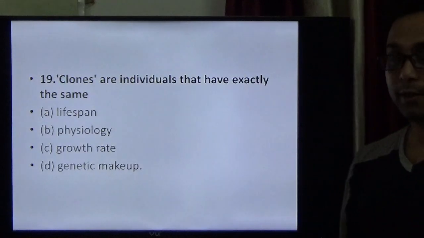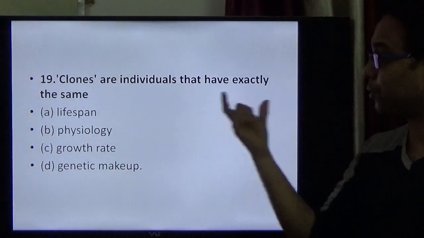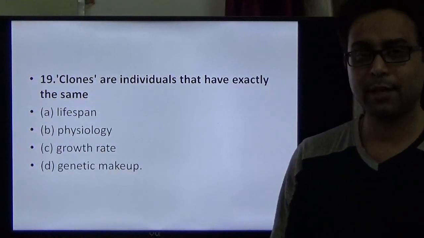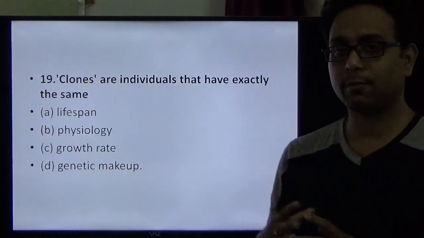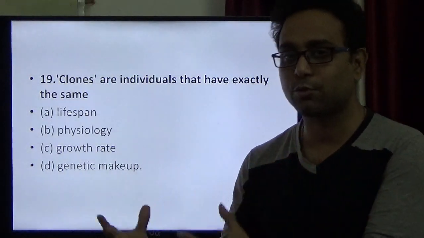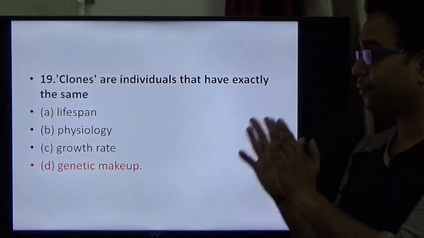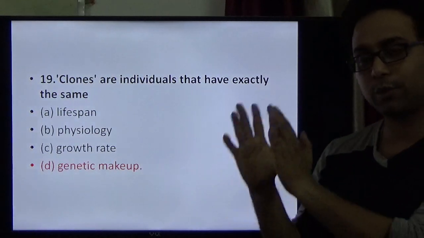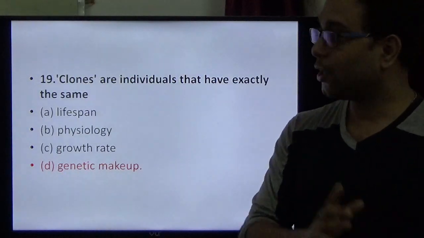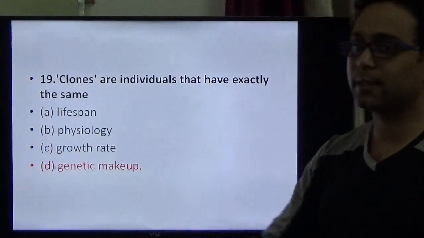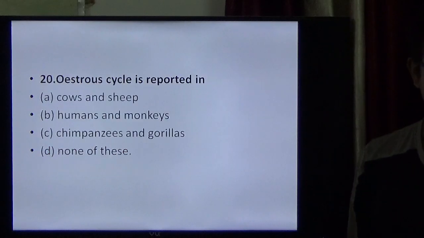Question number 19. Clones are individuals that have exactly the same genetic makeup. That type of organism is produced with the help of asexual reproduction. Clone means the genetic makeup of the offspring is the same as their parents. So for question number 19, D is the right option.